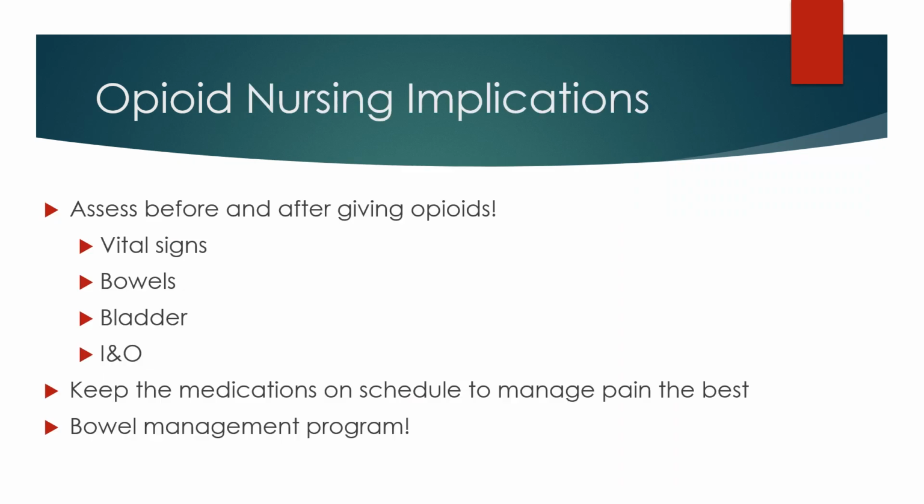There are a lot of nursing implications we need to be mindful of when we administer opioids. First is making sure we do a good assessment before we give the medications. This includes pain assessment as well as vital signs and assessing bowel and bladder function, which includes I's and O's. We also need to evaluate the effectiveness of the medication after we give it.